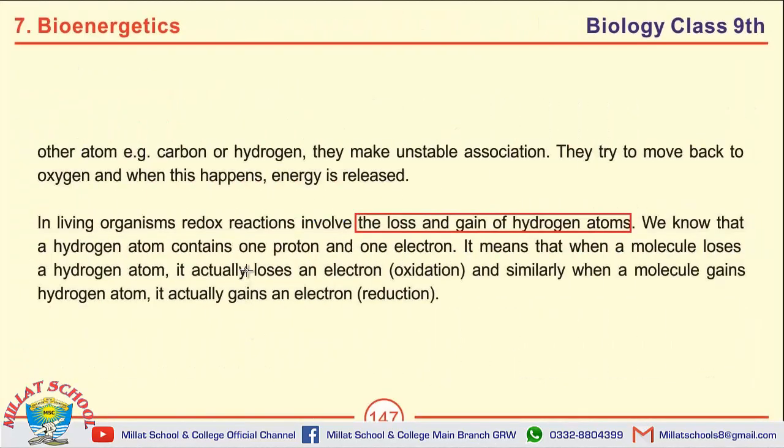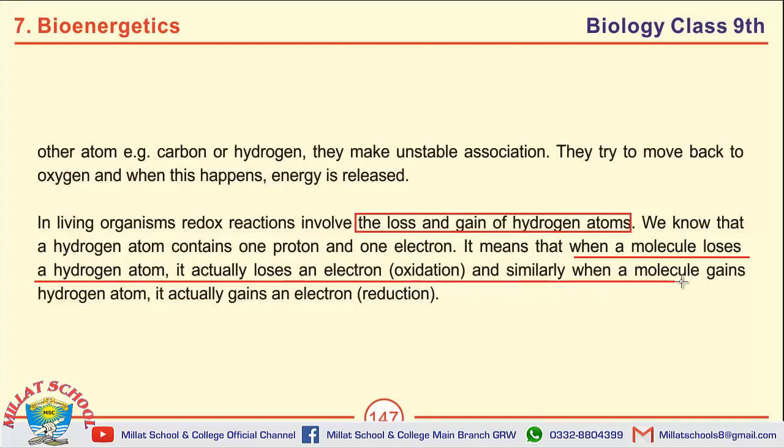And the last question of this topic is present on this page, and that is, explain redox reactions with reference to hydrogen atoms. When a molecule loses a hydrogen atom, it actually loses an electron, and that is oxidation.